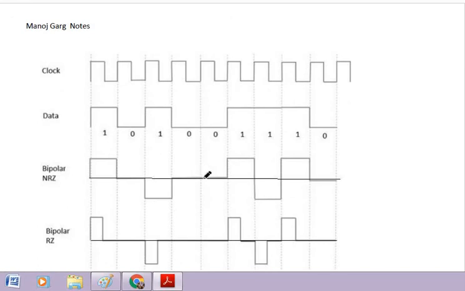In bipolar NRZ format, there are three voltage levels: positive voltage, negative voltage and 0 voltage, or we can say ground voltage. So there are three levels, that's why it is called bipolar line coding. The first 1 is represented by positive high voltage, and the next one is represented by negative voltage, and bit 0 is represented by the ground level.